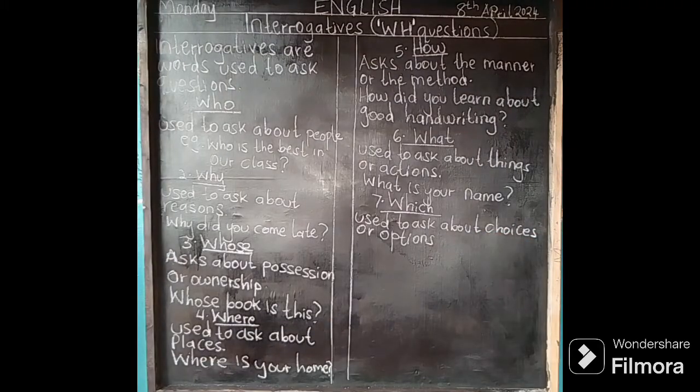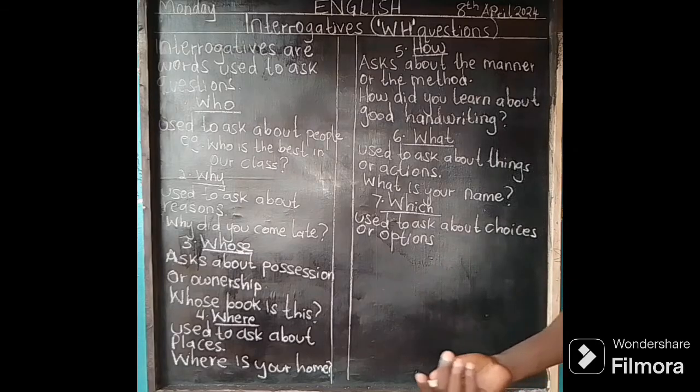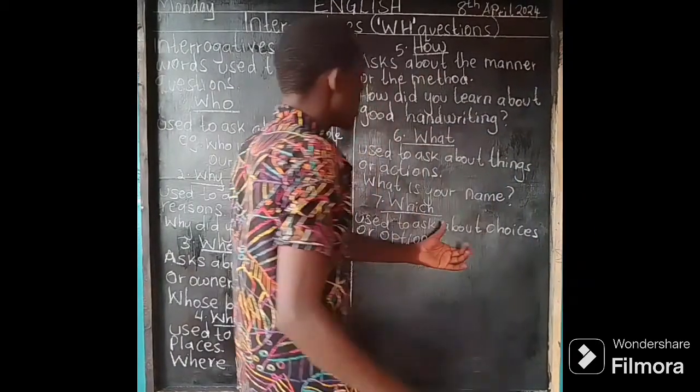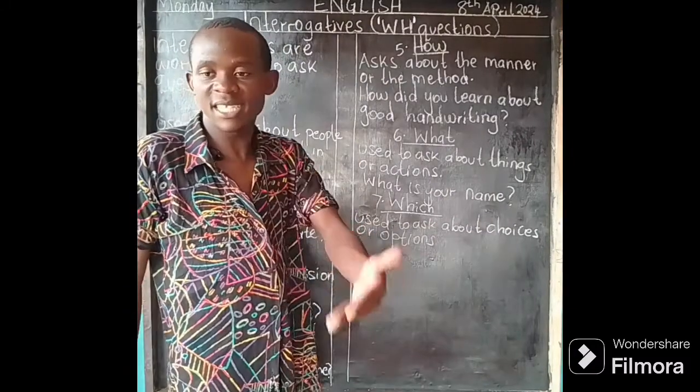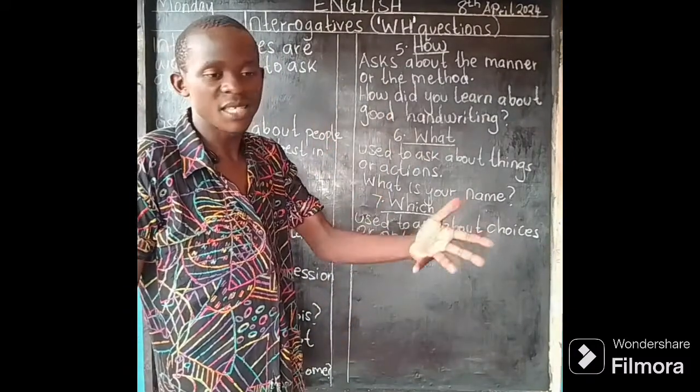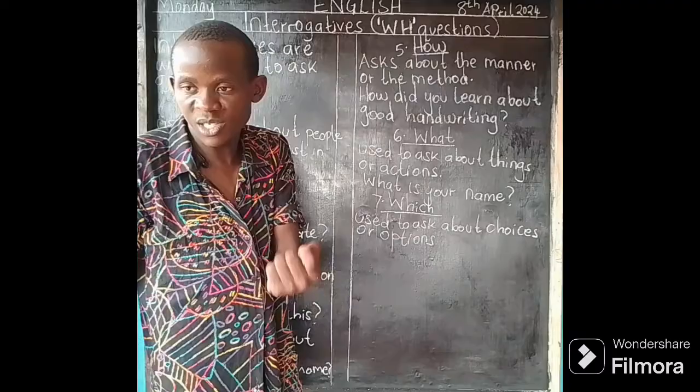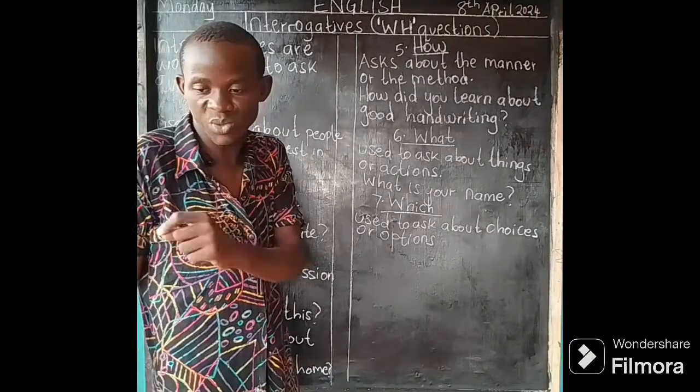For example, which is your favorite subject? English is your favorite subject, and you like mathematics. So those are your favorite subjects. This one is about choices. There are many choices, but you are going for mathematics, you are going for English, you're not going for Kiswahili.